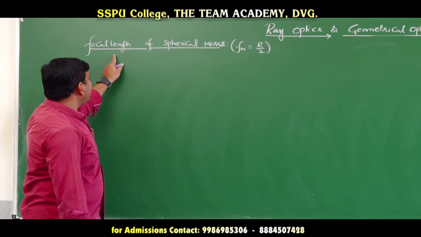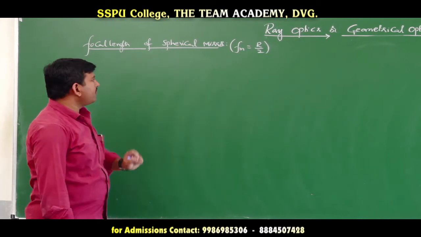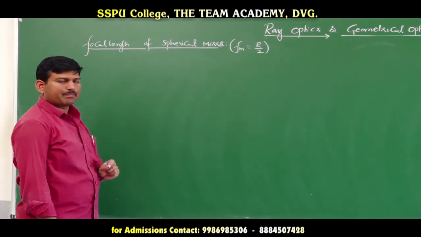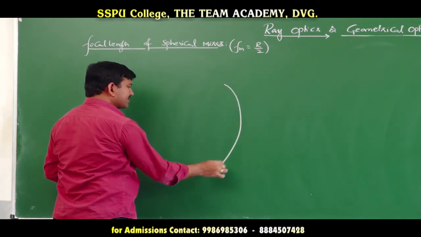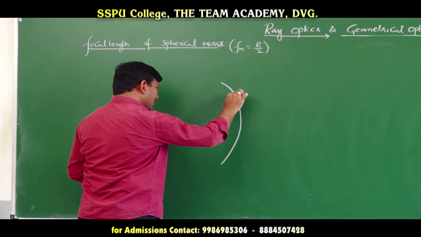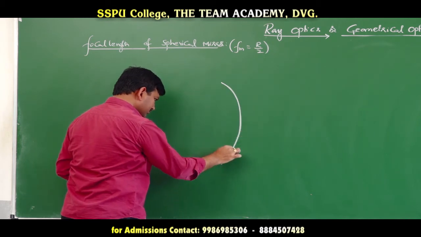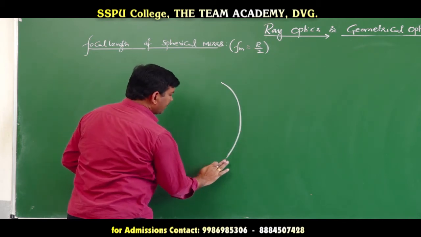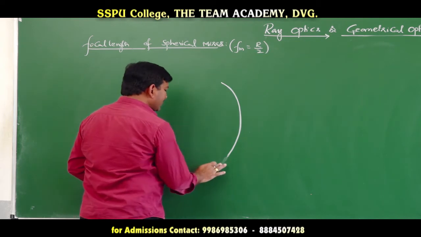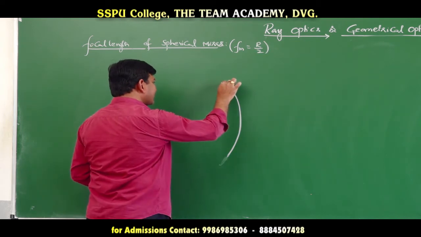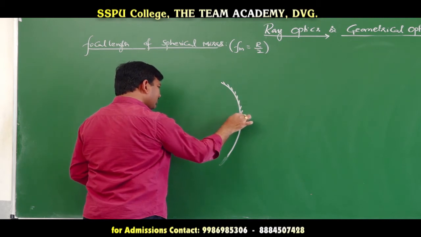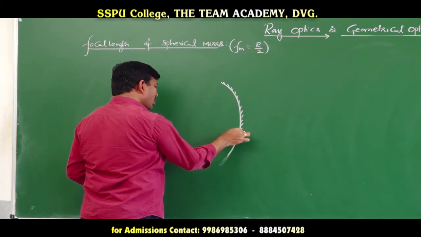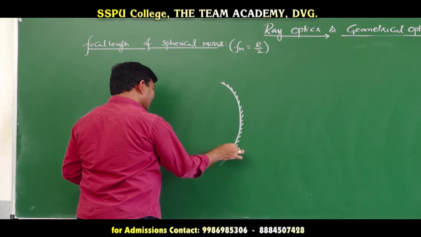In order to calculate the focal length of the spherical mirror, first we need to choose a spherical mirror. Here I am considering a concave shape of spherical mirror like this. This is a concave spherical mirror. Concave spherical mirror means the convex side must be silvered. So, for a concave spherical mirror, which side is to be silvered? The convex side is to be silvered.